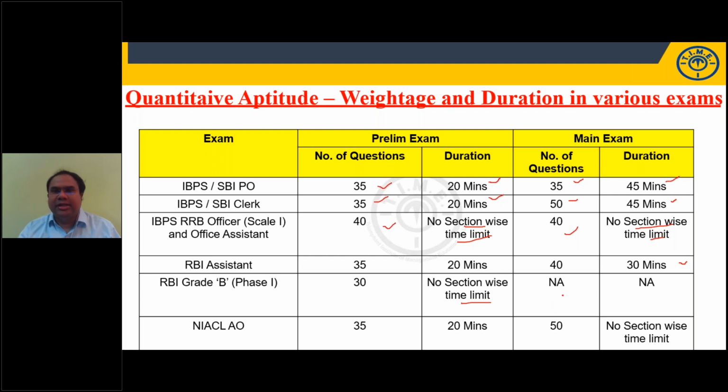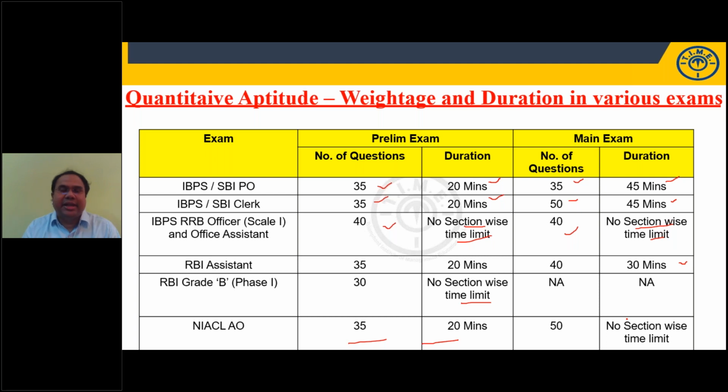The main exam is all descriptive, with economic and political issues. You don't have any quantitative aptitude section, so written is not applicable. For NIACL AO, there are 35 questions in 20 minutes, and 50 questions in the main exam, with no section-wise time limit.